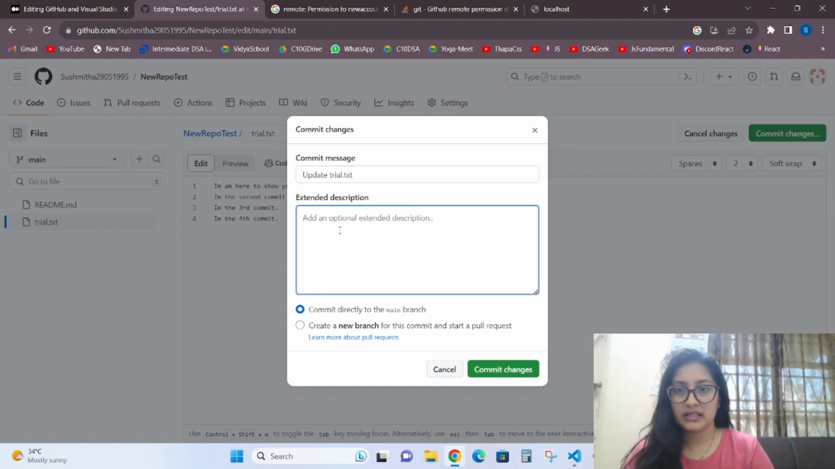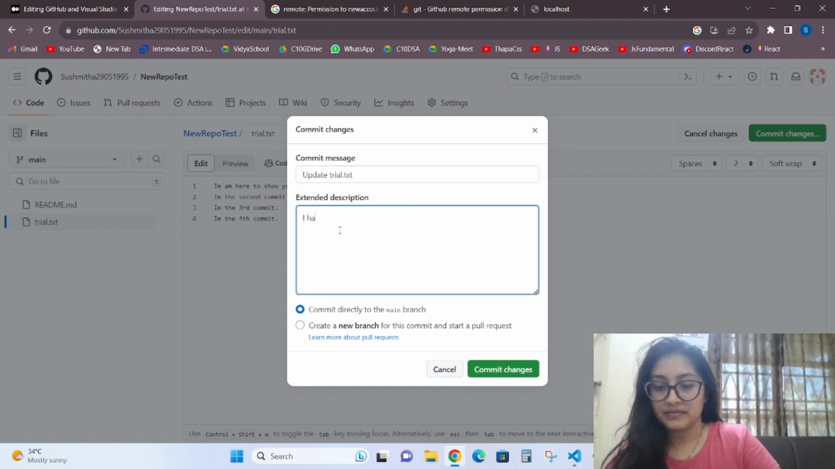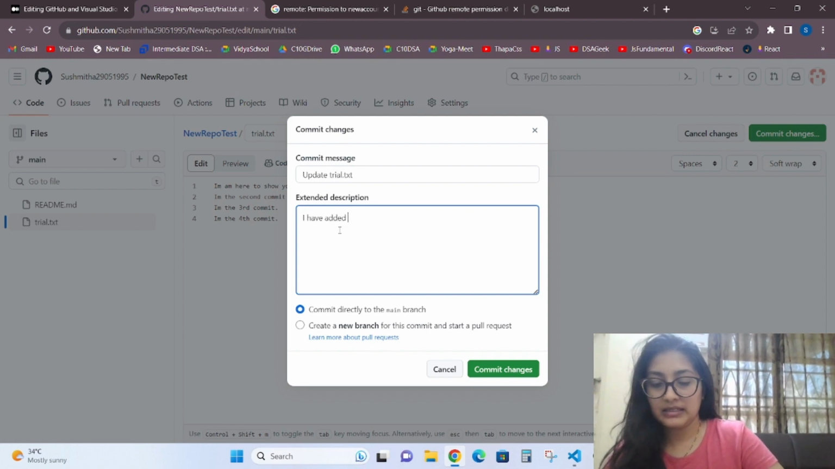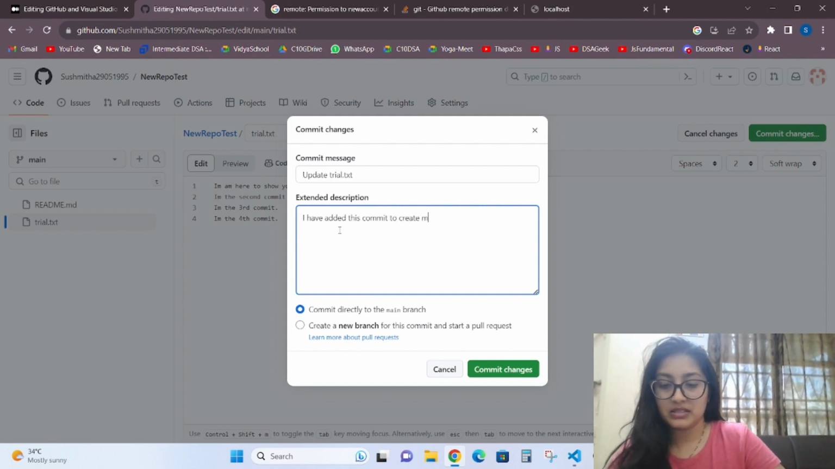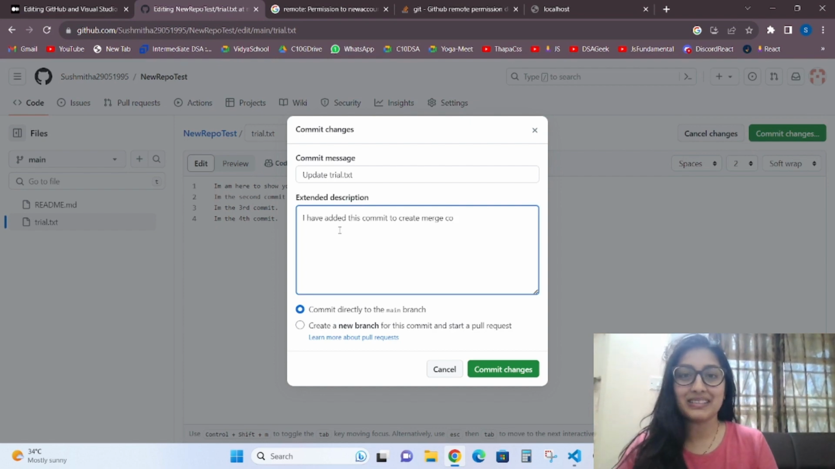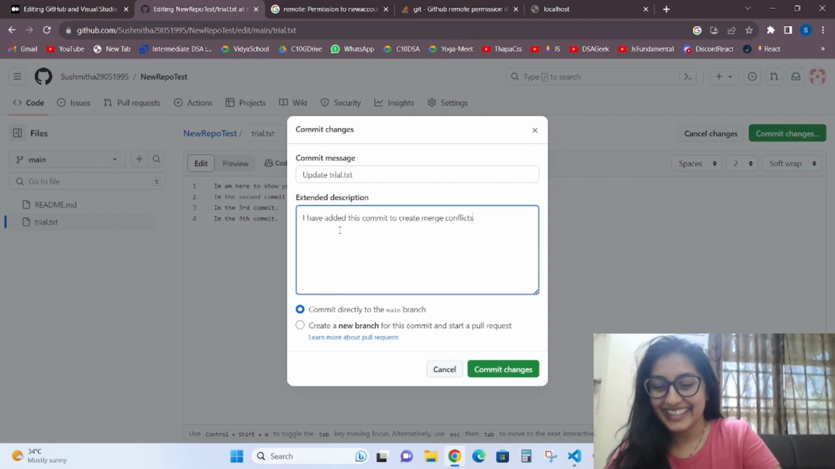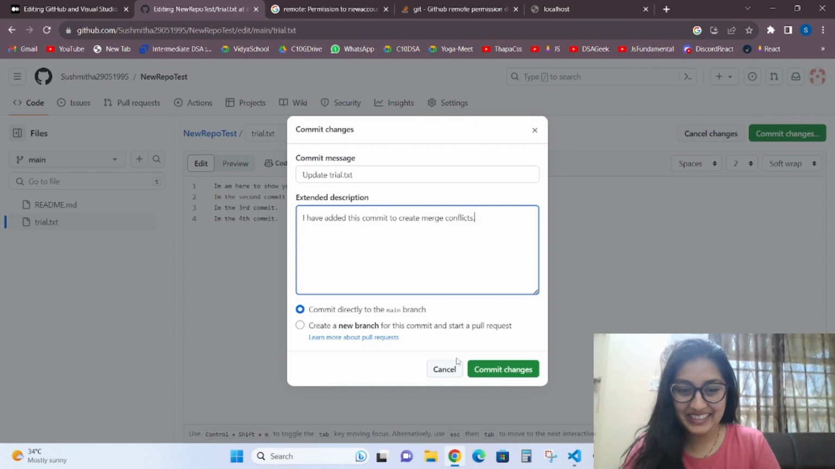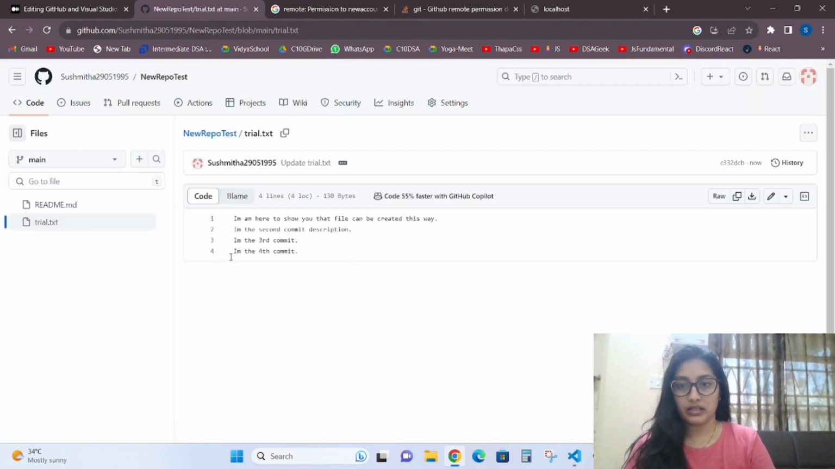Update trial. I've added this command to create a merge conflict. Okay, don't ever write such things on your laptop or in your company. I have created this only to create a merge conflict. Oh god. I'm just here to show you. Okay, we'll get serious now. See, this is there.